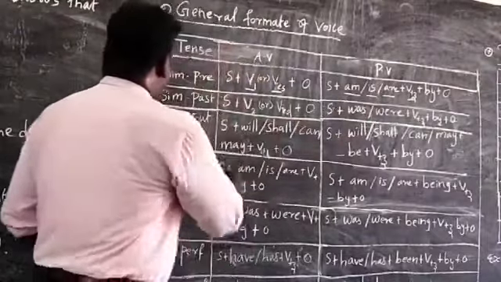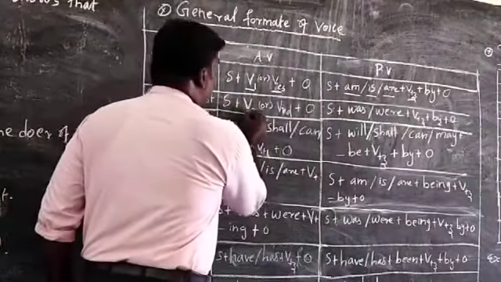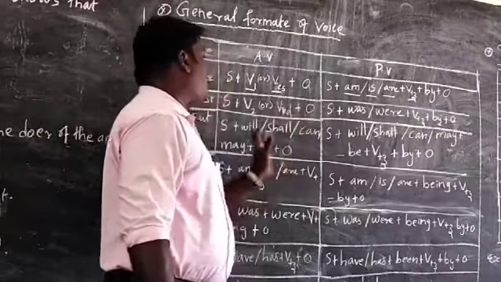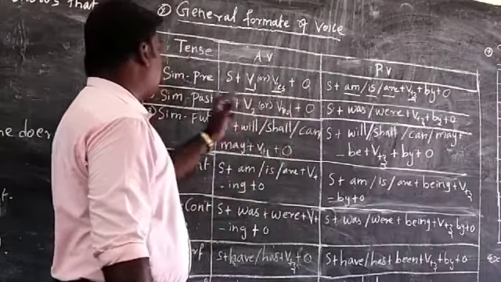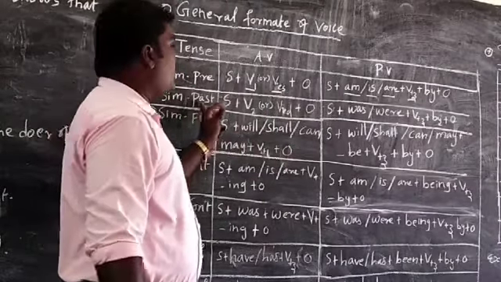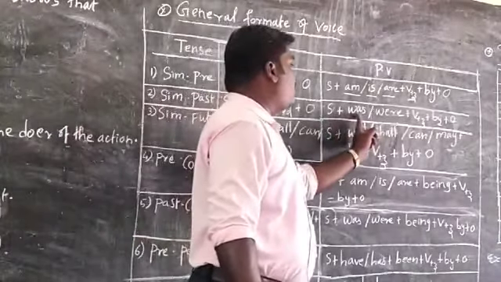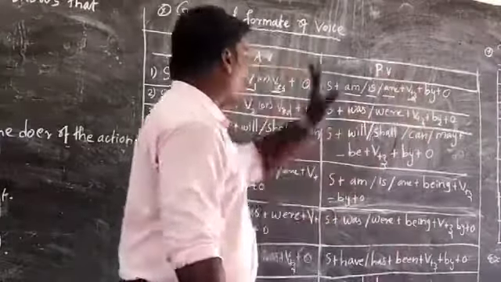Another one, simple past tense. So what is a simple past tense? Commonly the verb will be verb 2, or verb plus ed. That is considered simple past tense. Changing into passive voice, what is the formula? Subject plus was, were plus verb 3 plus by plus object, that is the formula.